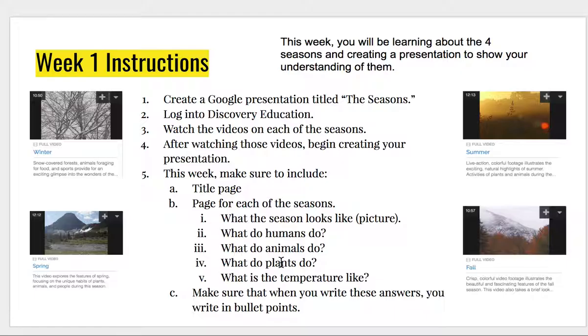Make sure that when you write your answers, you write in bullet points and not complete sentences. You shouldn't be writing in paragraphs on a slide, because remember, as a viewer, we don't want to read paragraphs. We want to see main points.